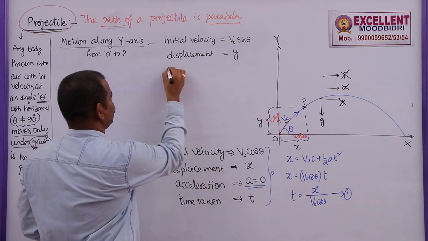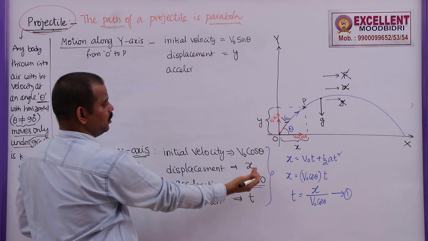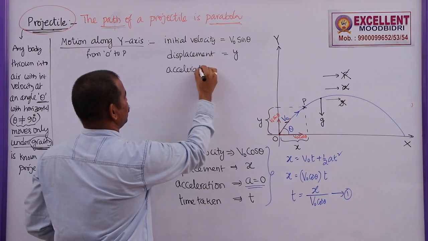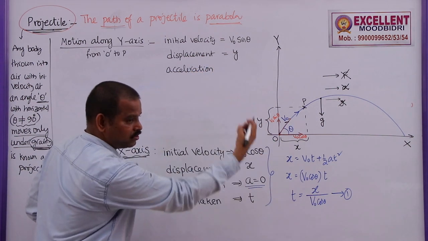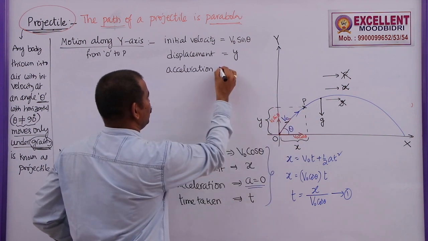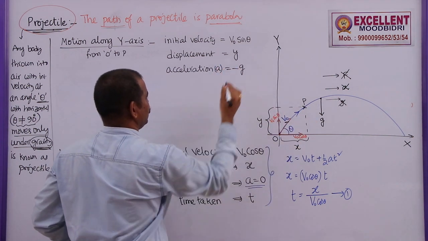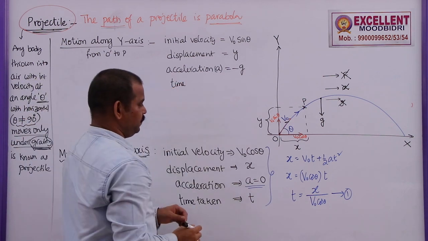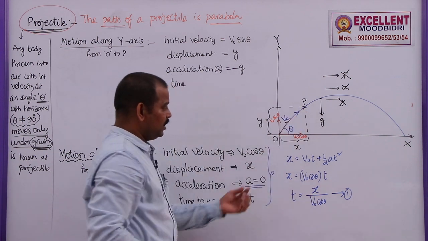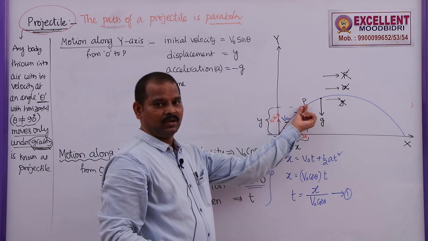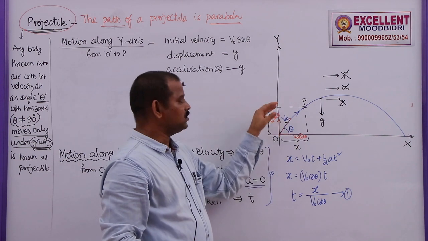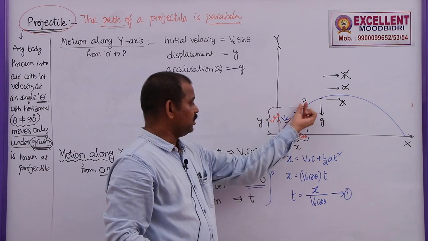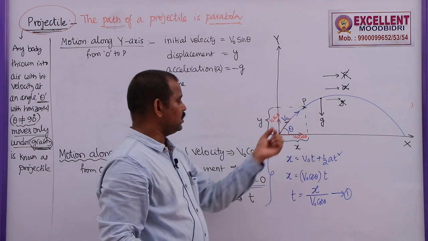The acceleration in this case is, remember, the body is moving from O to P in the vertical upward direction, but the gravitational pull is towards downward direction. So, the acceleration will be minus g against the gravity. And the time taken, see, when the body moves from O to P, it is taking t seconds to reach this point along x axis. Along y axis it will take the same time only, because this is a single body moving from here to here. If it is taking t seconds along x axis, it will take the same t seconds along y axis.